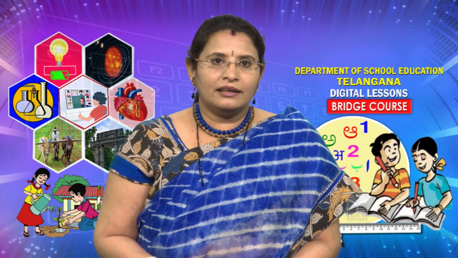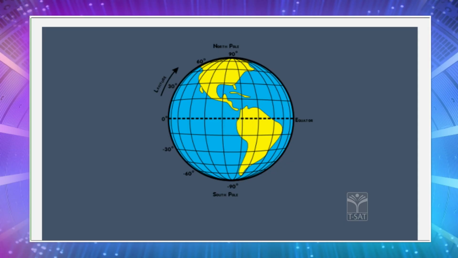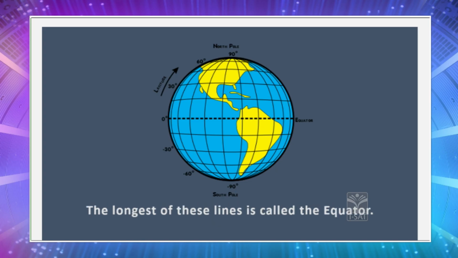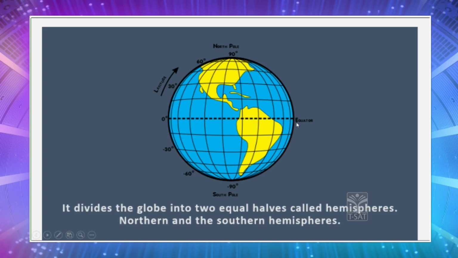Now let me explain each of these lines in detail. I will begin with latitudes. Latitudes are the imaginary lines that are drawn from west to east, and the longest of these lines is the equator. Yes children, the line which is passing through the middle of the earth is called the equator, and this equator is dividing our planet into two halves, and each half is called a hemisphere.